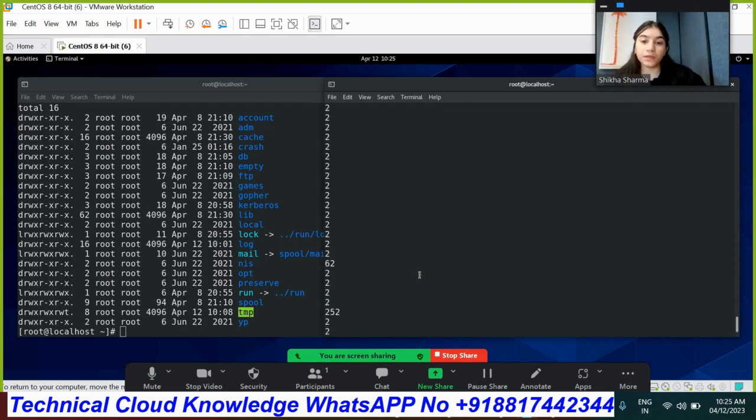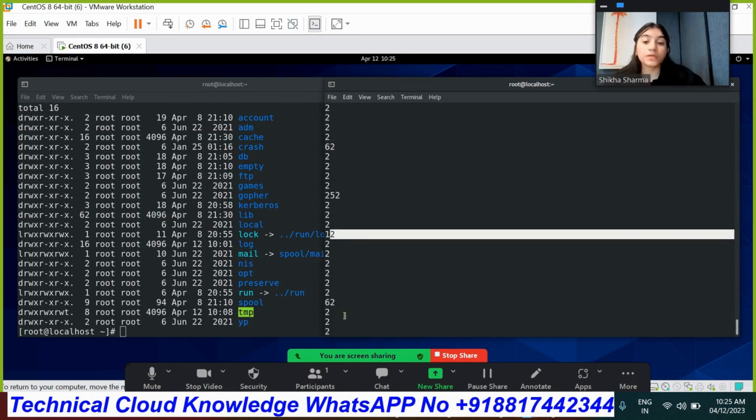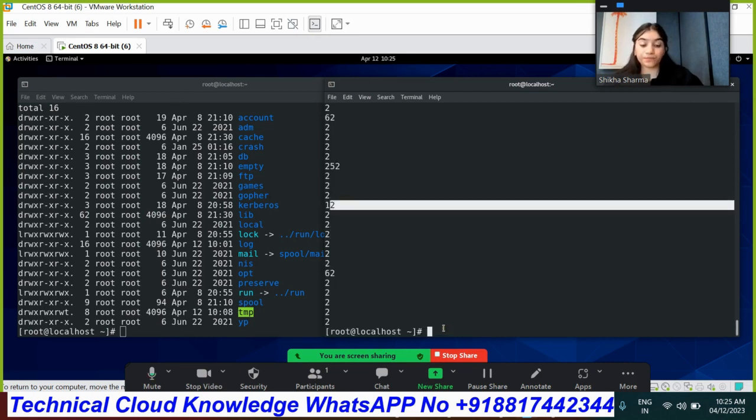So as you can see, you will get all the content where the 2 is coming, as well as where 2 is at the last. As you can see, 2, 2. Okay, so that's how we get the output.